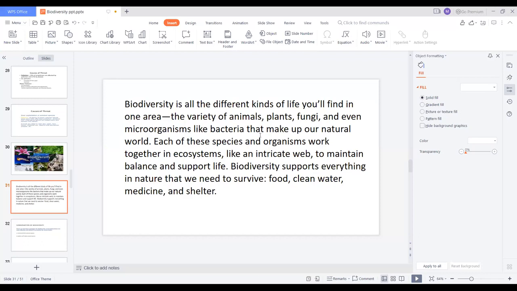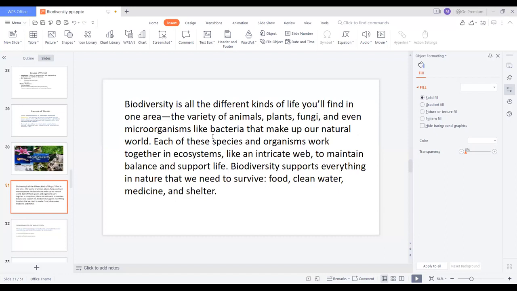That is the variety of animals, plants, fungi, and even microorganisms like bacteria and all other small organisms. All of these come under living organisms, that make up our natural world. Each of these species and organisms works together in the ecosystem. Without these organisms, the ecosystem will not function properly.